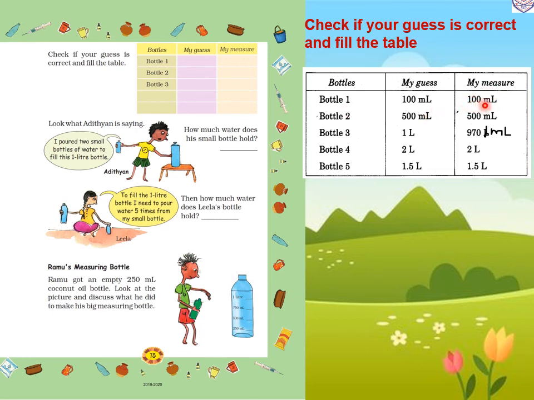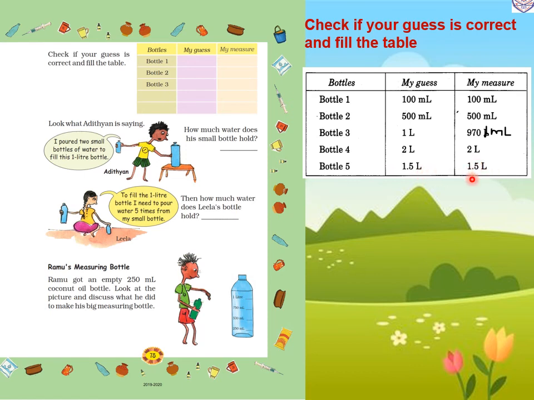Then bottle 2, we guess that it is 500 milliliter. When we measure, it is the same, 500 milliliter. Then bottle 3, we guess that it is 1 liter, but in measure it is 970 milliliter. Then bottle 4, we guess that it is 2 liter. In the same way, in measure 2 liter. In bottle 5, 1.5 liter. In the same way, in measure 1.5 liter.